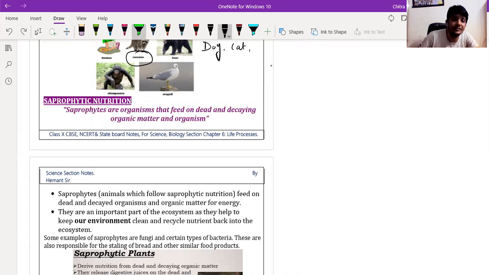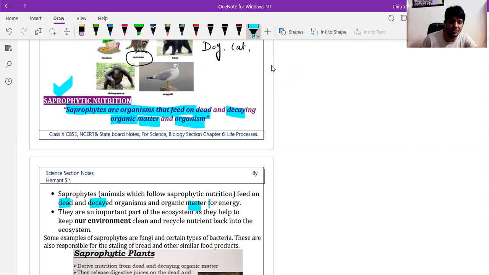So what are saprophytes? Saprophytes are the organisms that feed on dead and decaying organic matter and organisms, like plants and animals. Such organisms are called saprophytes, and the mode of nutrition is called saprophytic nutrition. Saprophytic nutrition means those that depend on dead organic matter only.